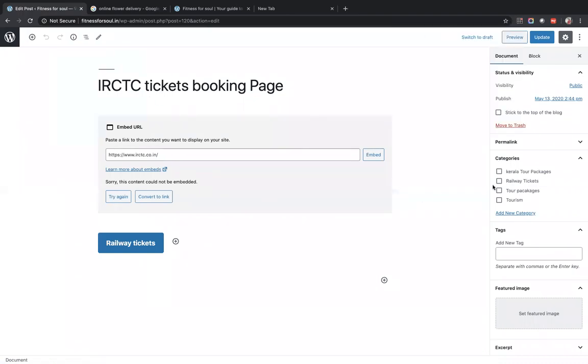This is the page, and on this side you will see the categories that we have already created. So we will tick the category which says railway tickets. Tick and update. Very important. Update any changes that you have done. What it directly impacts is that the words railway tickets will come in the URL on their own.